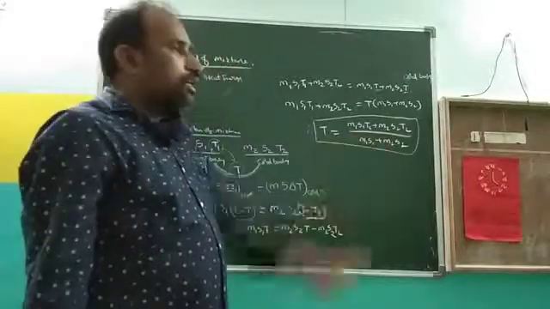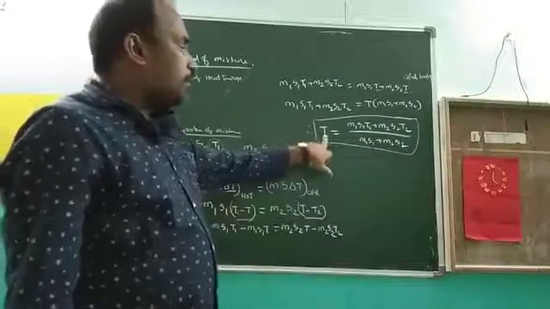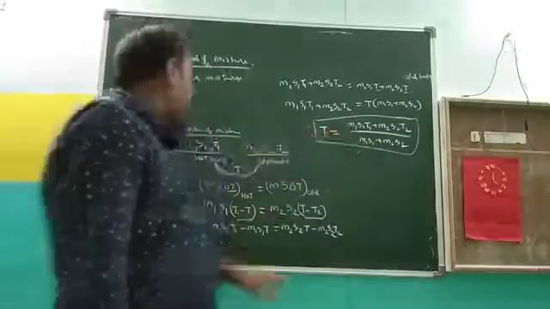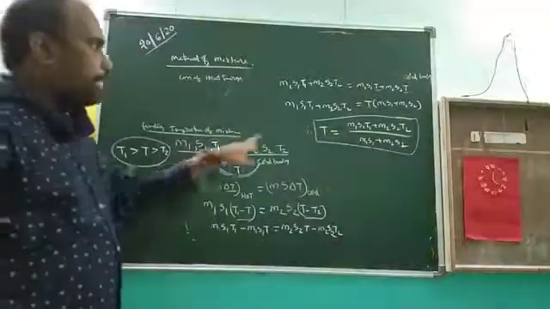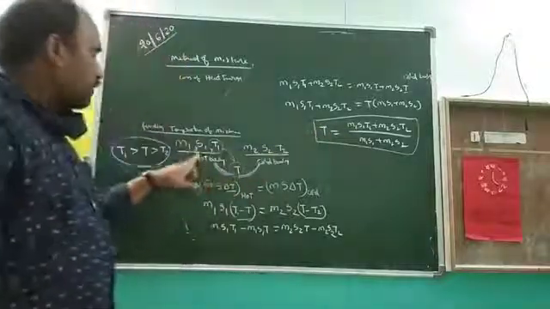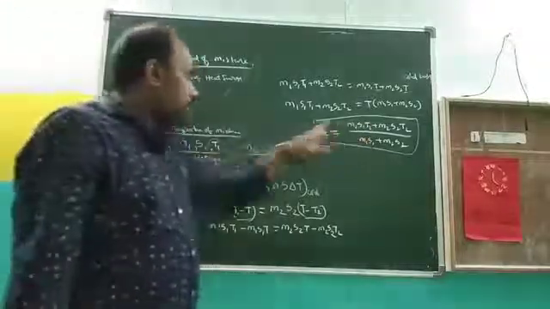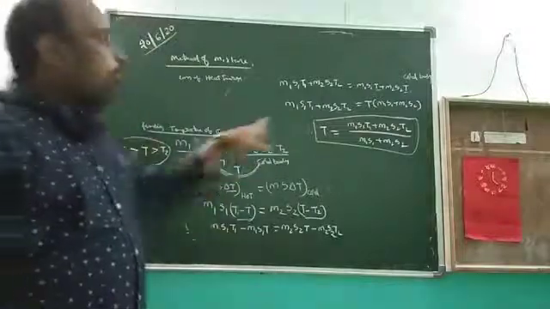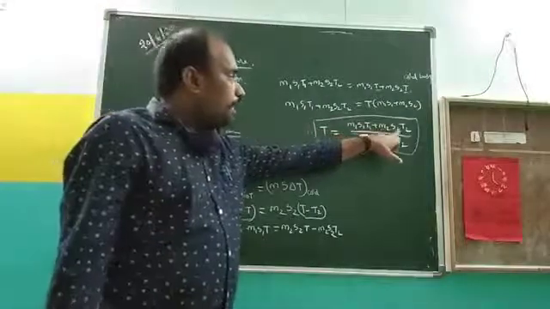Which physical quantities does the T value depend on? M1 is the mass of the hot body, S1 is the specific heat of the hot body, and T1 is the temperature of the hot body. What about M2, S2, T2?